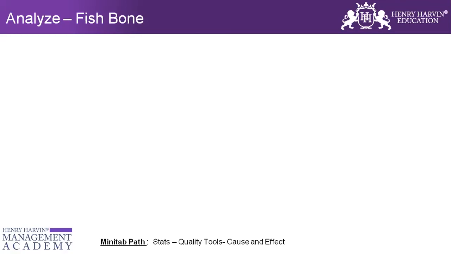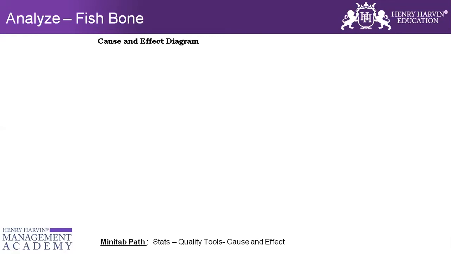Now, in order to pictorially represent those causes, I use a tool called Fishbone. So I'm introducing a new tool to all of you. Some of you must have worked on it, some of you must have gone through it because most of you are green belt already, but I still want to talk about it. Fishbone is a tool which typically helps us to pictorially gather those ideas into one form.